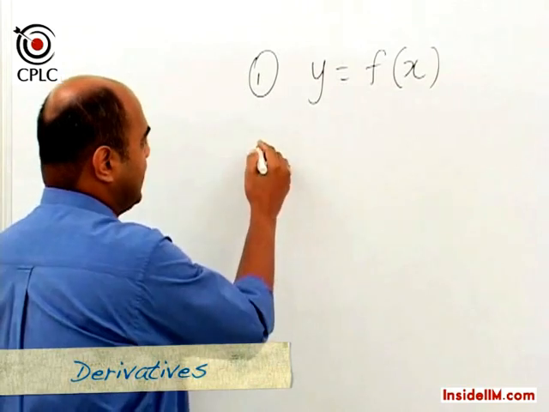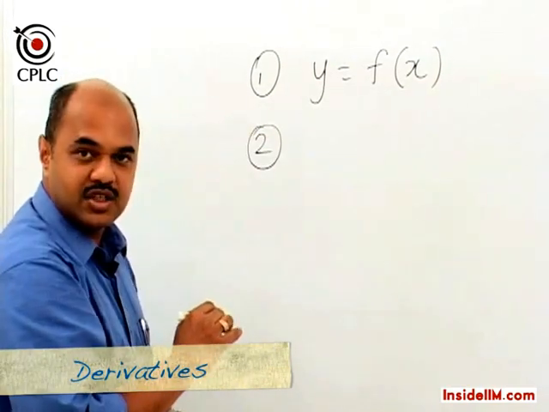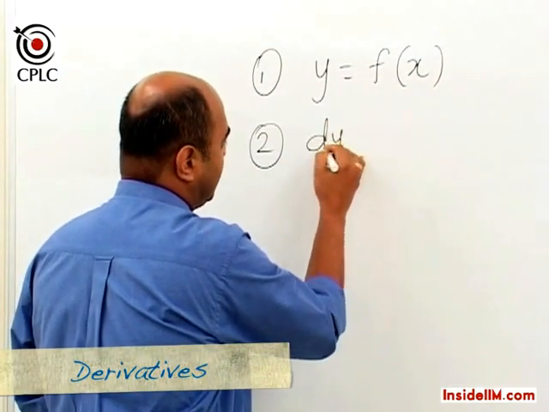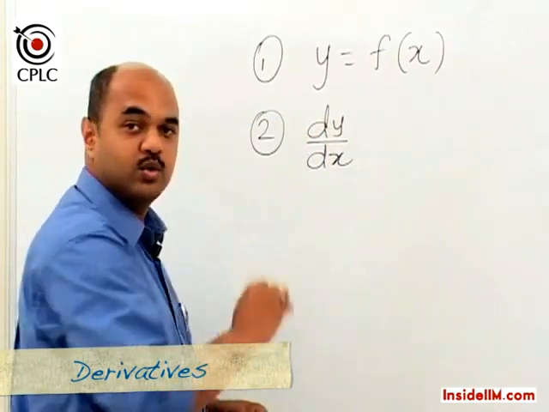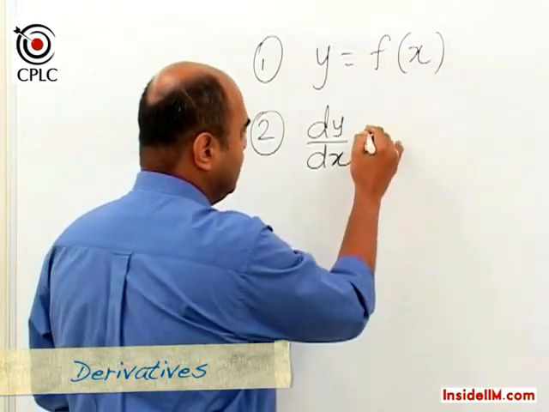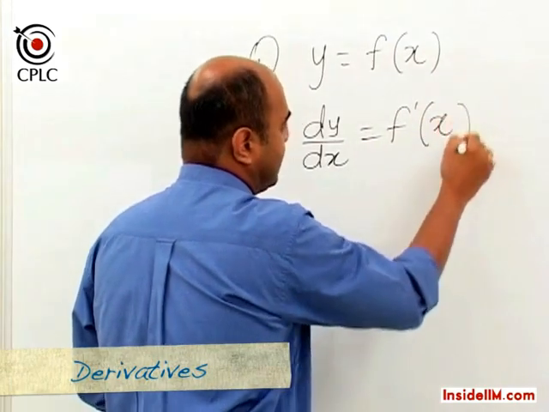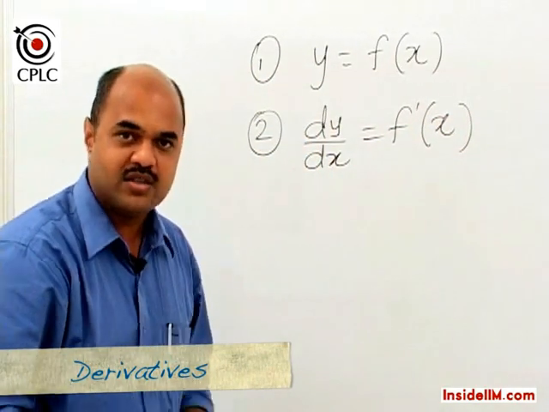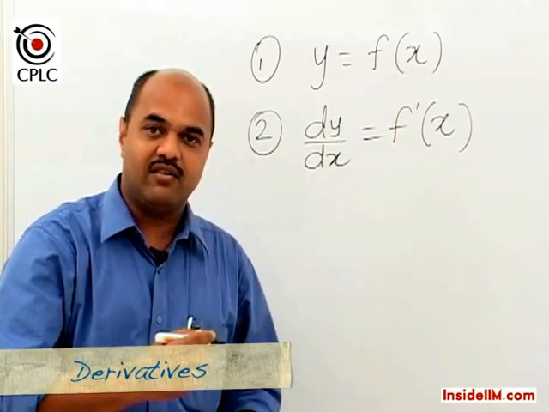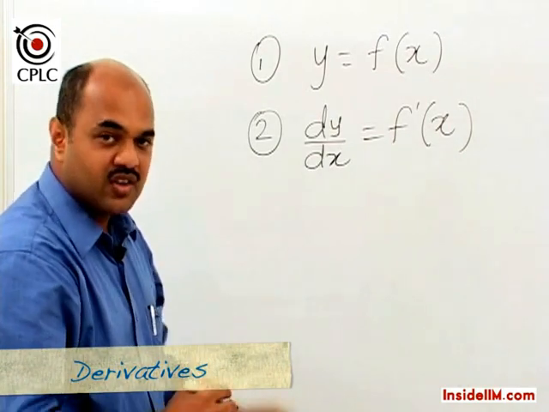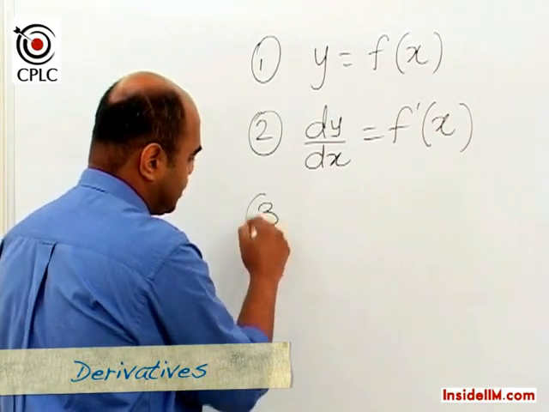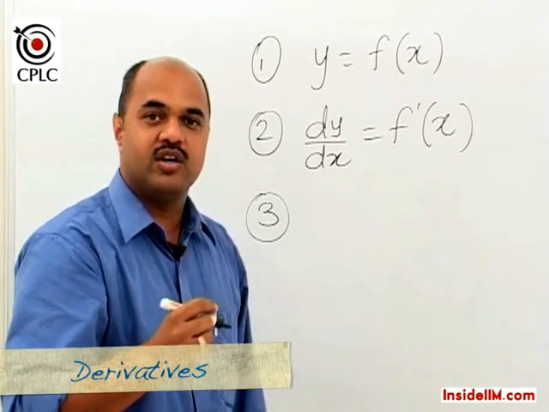Once the function has been generated, the second step is to find the derivative of this function with respect to the independent variable, and hence we are finding the derivative of y with respect to x, which is also denoted as f dash x. The third step in this process is to find the second order derivative.